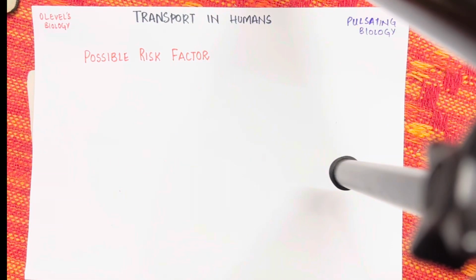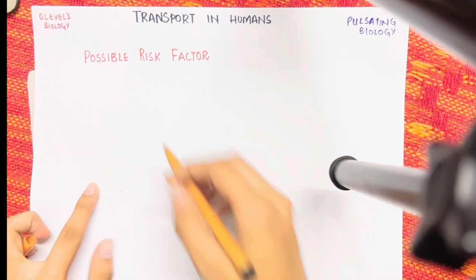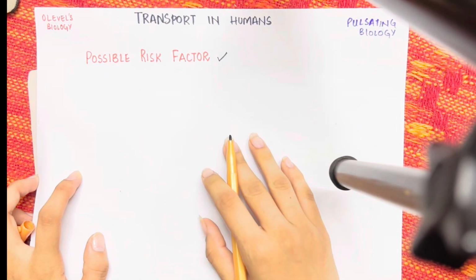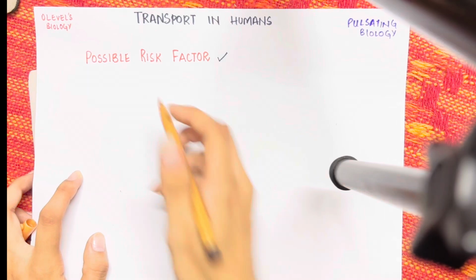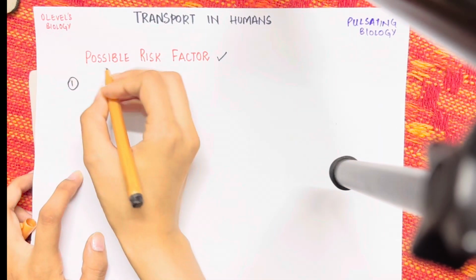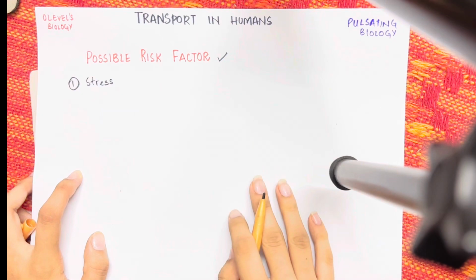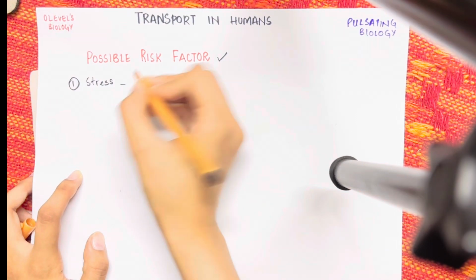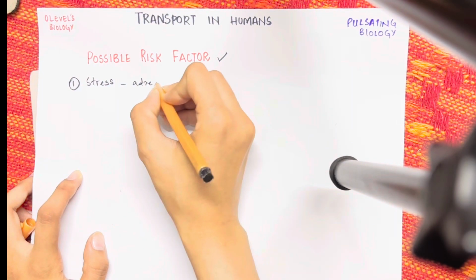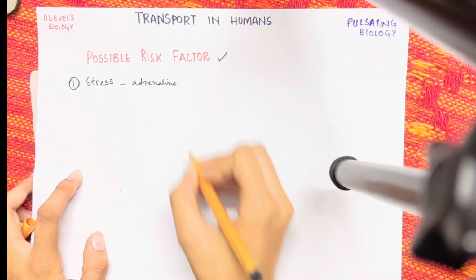This is our last chapter for this topic, and in this video, we are going to discuss the possible risk factors regarding heart failure. Number one risk factor that we are going to talk about is stress. It plays a very important role when it comes to cardiac heart failure, as we know that there is a hormone that is released, most commonly known as adrenaline, that rushes into the body.